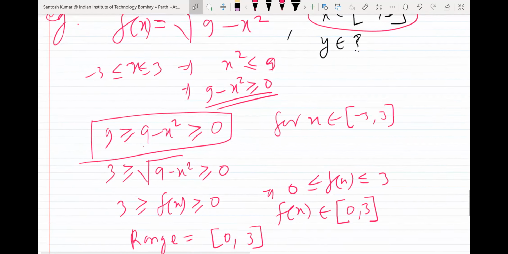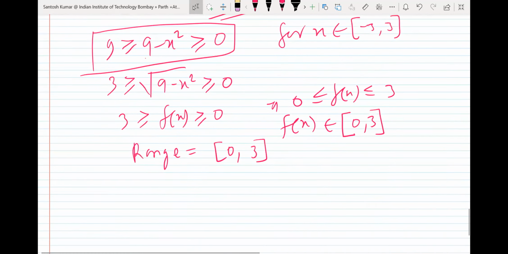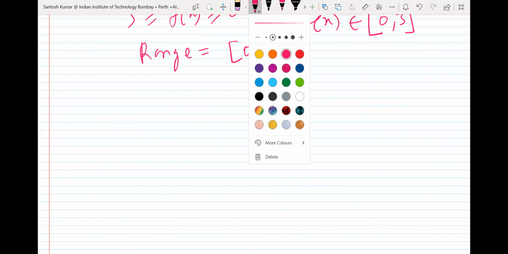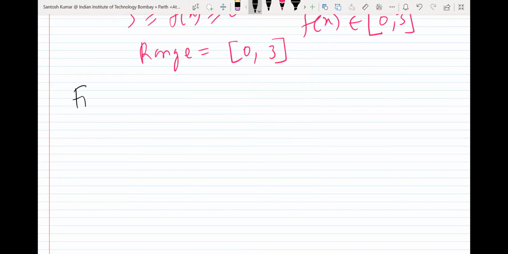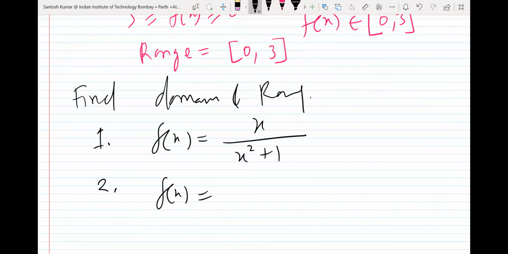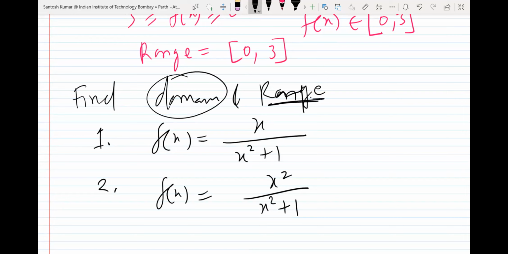Okay, so let me give you one question that was asked in JEE Mains. I will write two questions and both were asked in JEE Mains. The question is, find domain and range. First is f(x) is equal to x upon x square plus 1. This was asked in JEE Mains. And second, x square upon x square plus 1. Try both. You have to find the domain as well as the range. So take 5 minutes, you just try, think over it, then I will solve it for you.